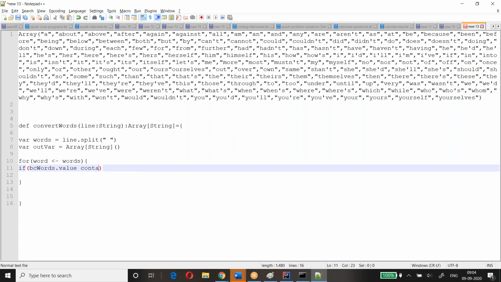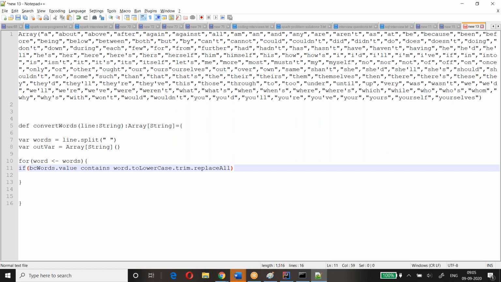Contains. This broadcast variable value contains whatever the word we read here, word dot to lower case. Otherwise we should ignore the case. So here the small a is there, I get the capital A, still it's valid, I should not take it. Okay, so I'll convert everything into lower case, and if any spaces are there, I'll trim.